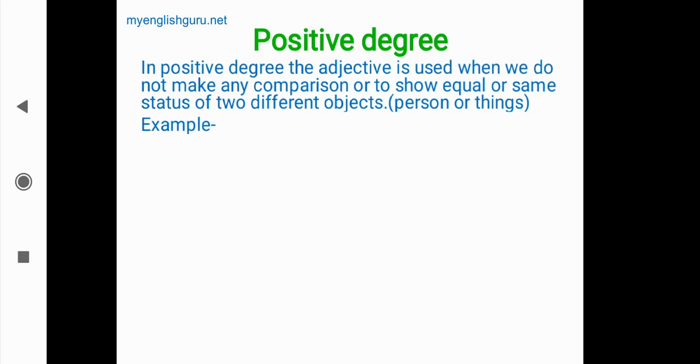In these sentences there is no comparison, or only the equal or same status of two different objects is shown. In this type of sentences the adjective is of positive degree, means simple form.